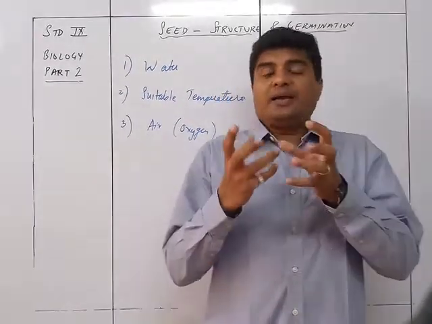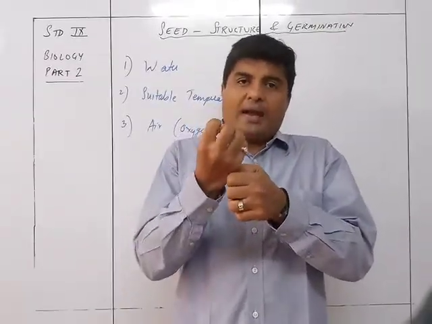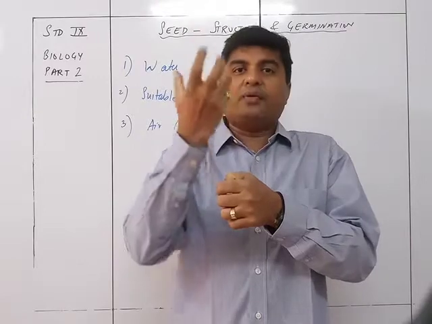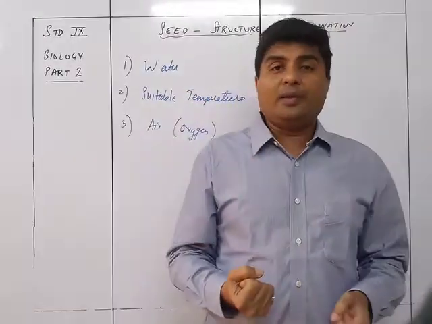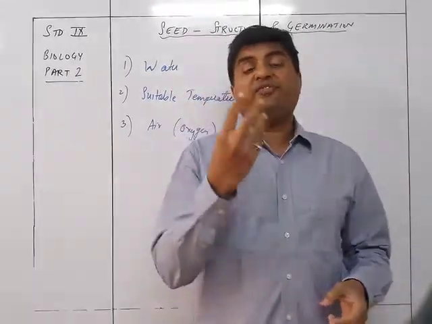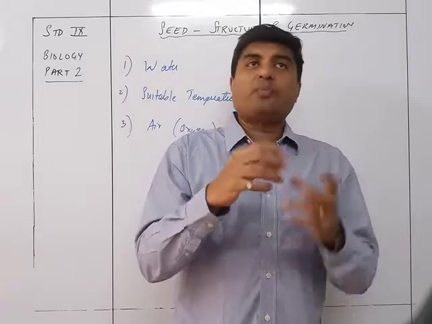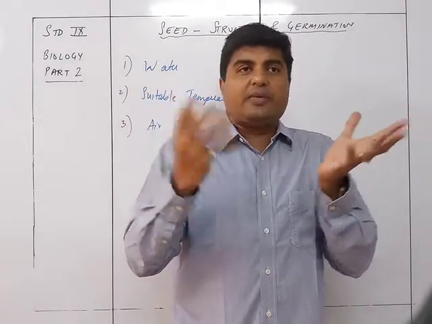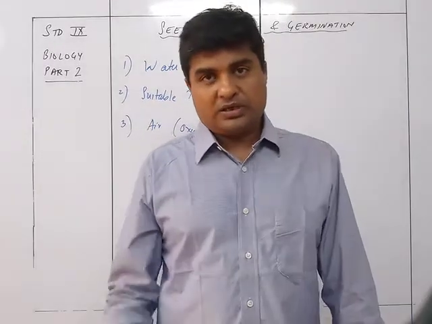See, the epicotyl and the hypocotyl need to grow and come outside, and they give out the first leaves so that photosynthesis can take place and food can be available for the plant. But if they fail to come out because they are deeply sown, what will happen? It is growing, but it cannot get out because it's very deep inside. In such a case they are not going to survive and they die.